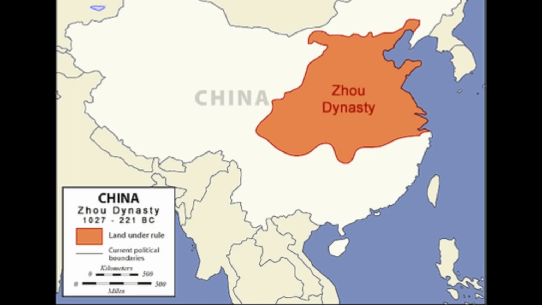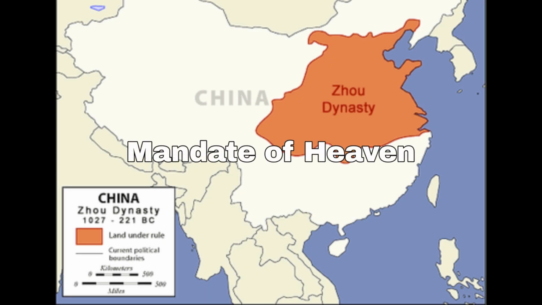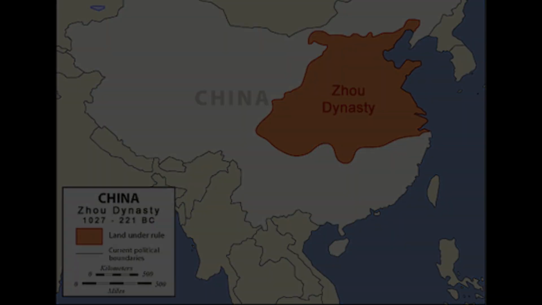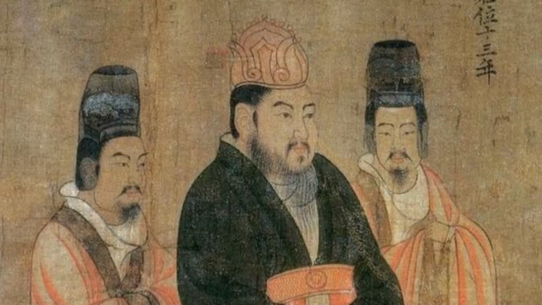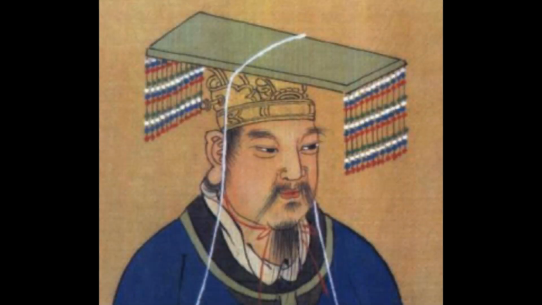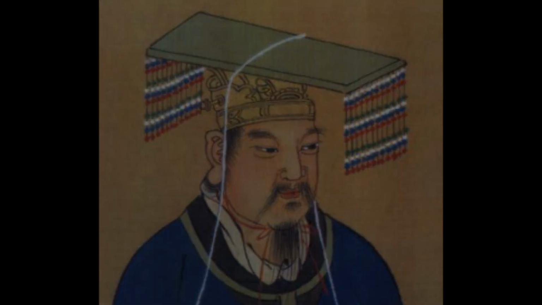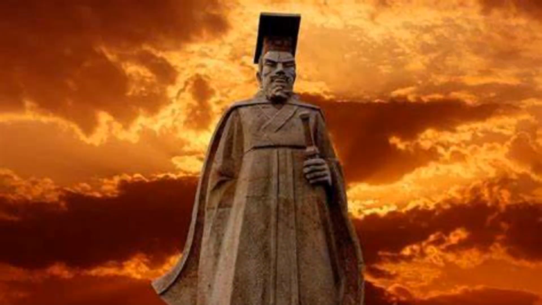The size of ancient China made governing difficult. A concept known as the Mandate of Heaven helped solve this problem. Beginning in the Zhou dynasty, the king claimed that he was chosen by the gods in a mandate of heaven to rule. The Mandate of Heaven helped the Zhou justify their conquest of the Shang dynasty. It encouraged people to accept the new king as their ruler because obedience to the gods was very important in Chinese culture. The Chinese people saw the king as their link between heaven and earth.